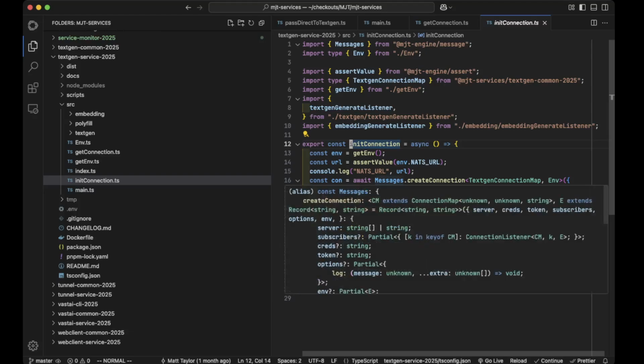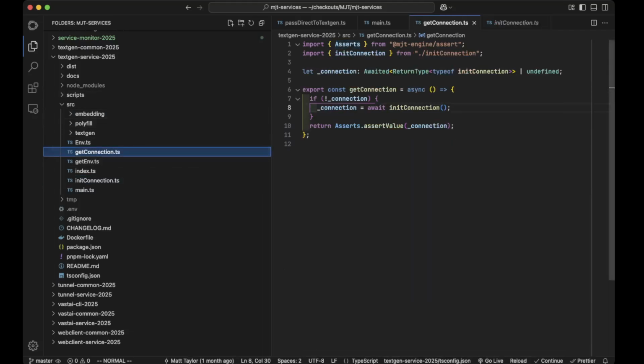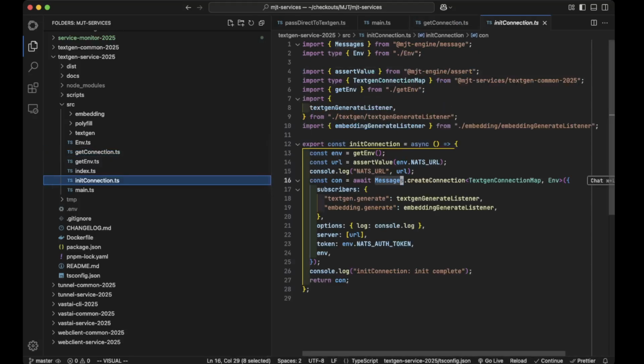This is kind of the heart of the thing. For the init connection, essentially we just want to have one connection. So that's why I have this get connection, just this very simple pattern to make sure I just get it once, right? It's just brute simple. Kind of a caching strategy.